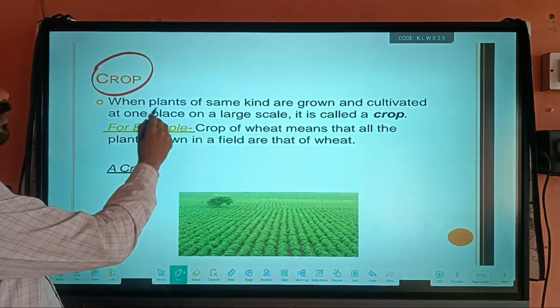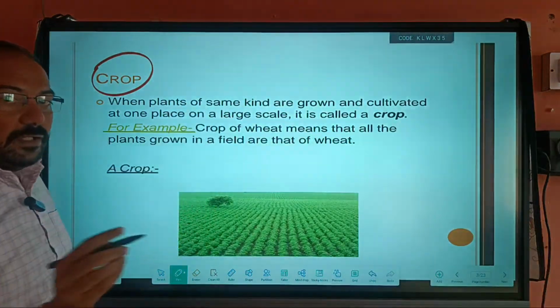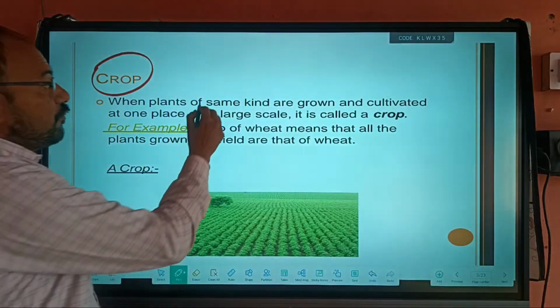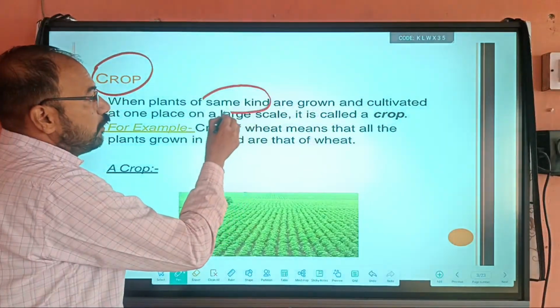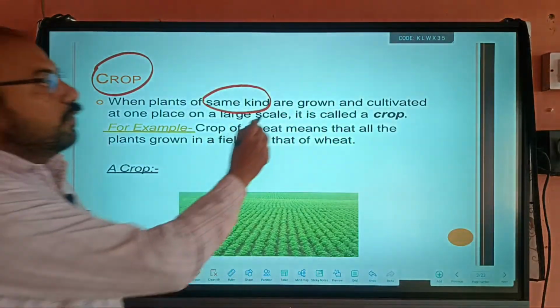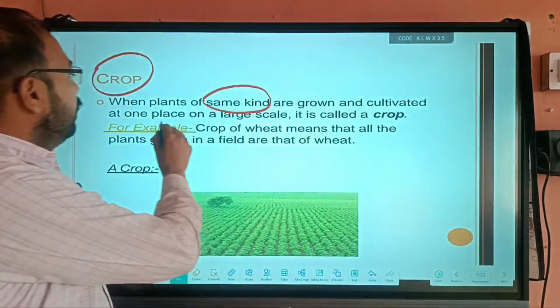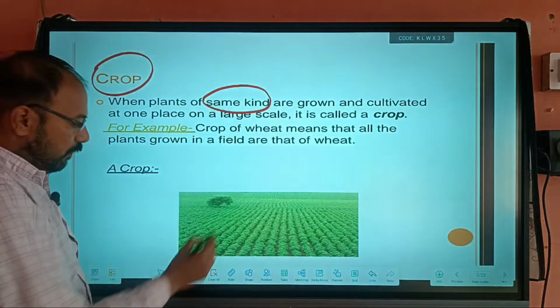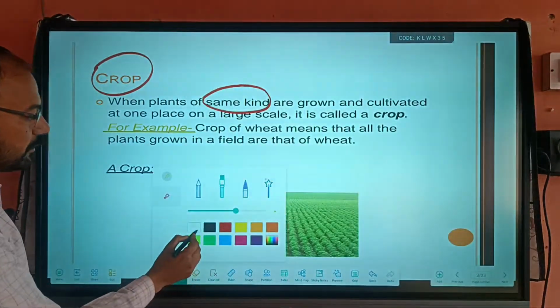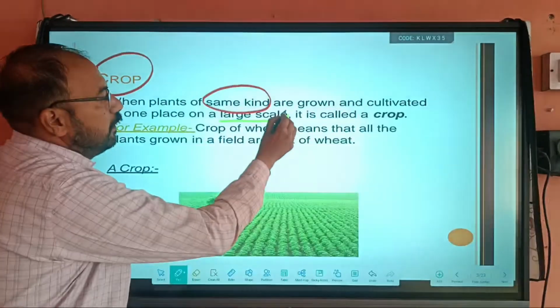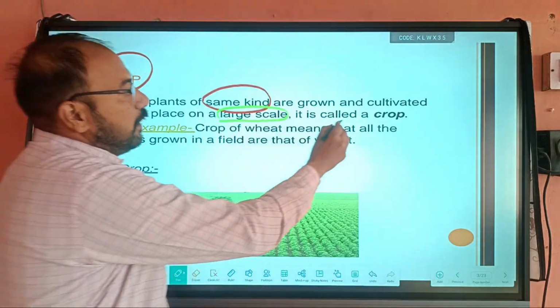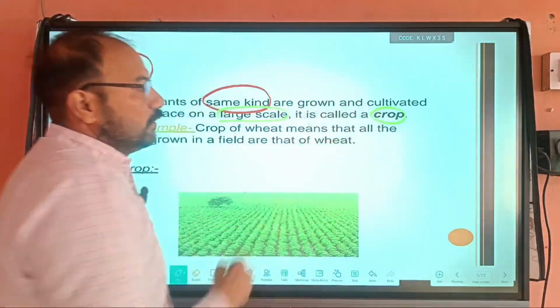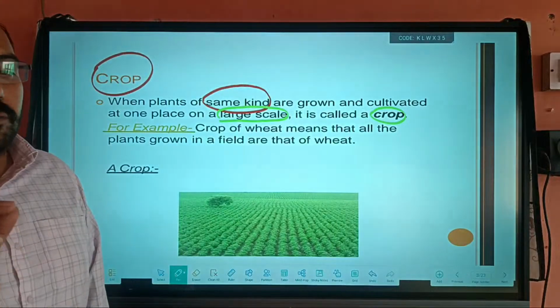So we define a crop as when plants of the same kind are grown and cultivated at one place on a large scale. What is the important point here? Same kind, and large scale. It is called a crop. So here two things are important.